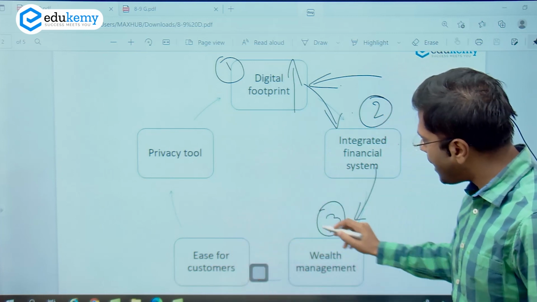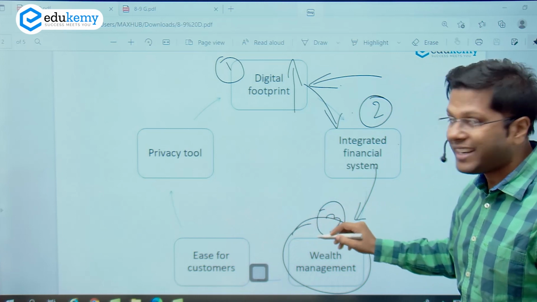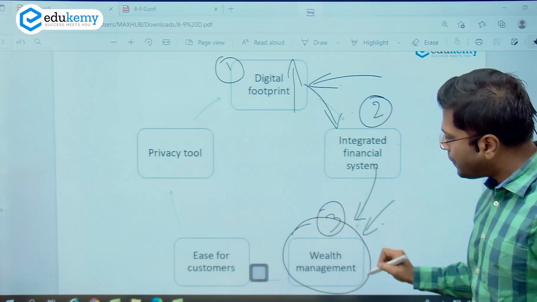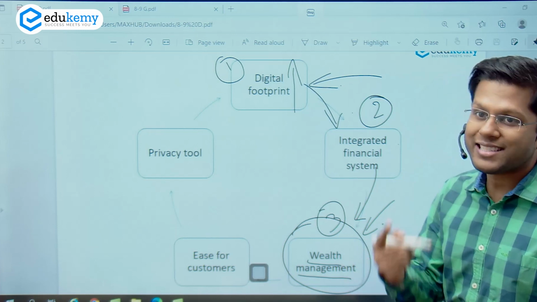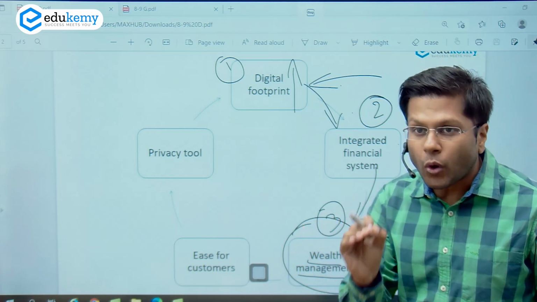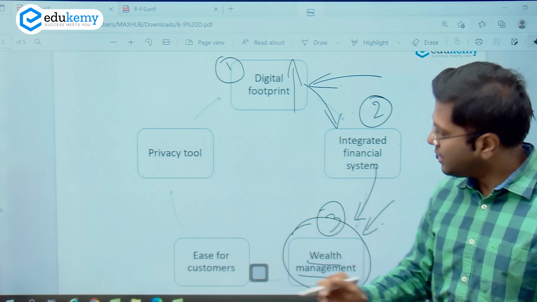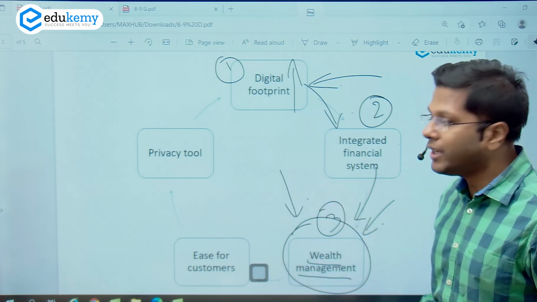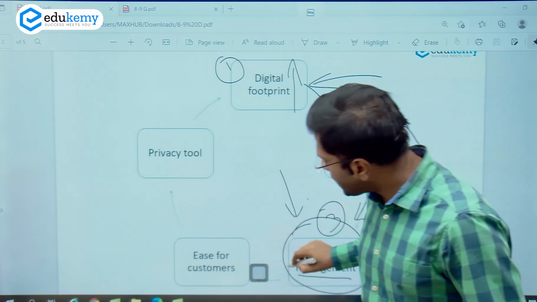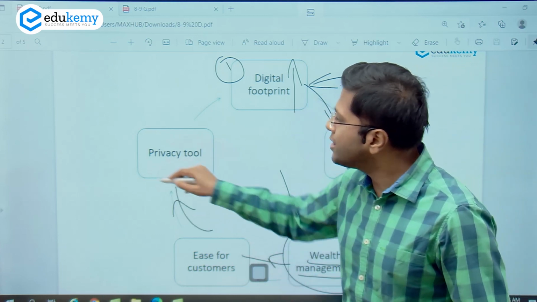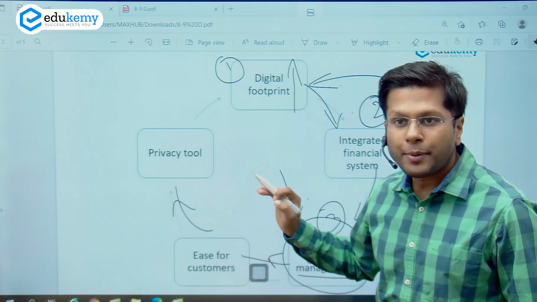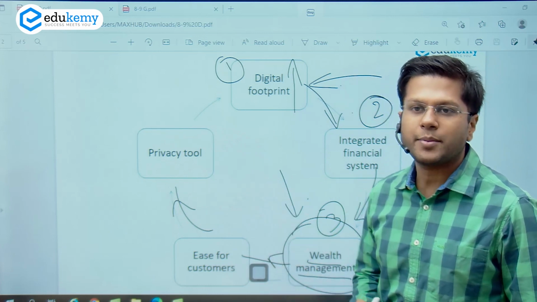Now, this is an app. This is an account aggregation. So this service will be able to help us in understanding how much wealth we have, how much we can invest, what is our saving, and how much is the consumption at what particular place. So imagine this is the app which is doing the whole job for you, right? Ease for customers. Yes, this is the ease that I'm talking of, and it also enables a greater privacy mechanism for all the individual participants.